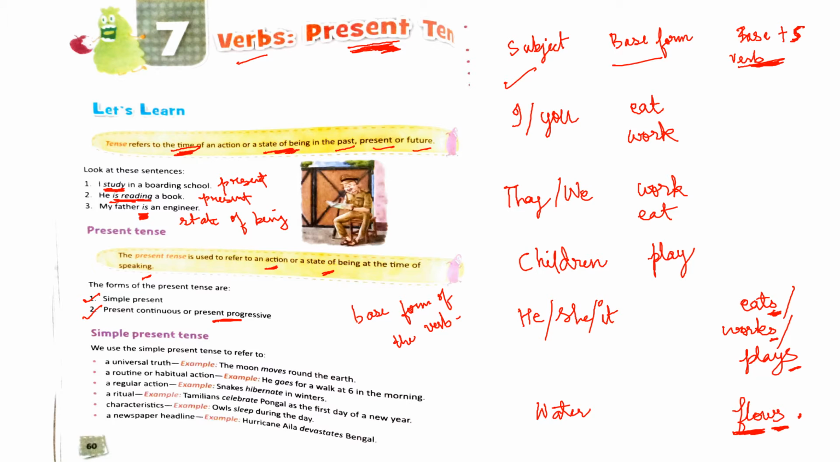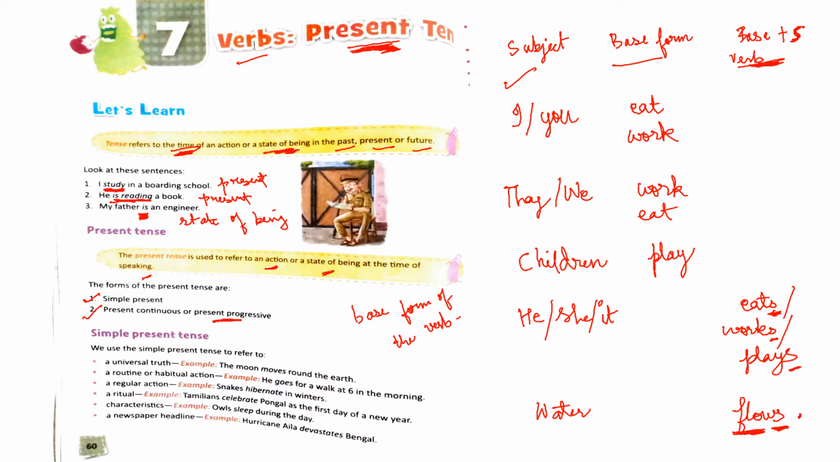All right, now we will see where we use simple present tense, in which situations we use simple present tense. Okay, the first point is a universal truth. Whenever you're talking about a universal truth or a fact, a fact that will not change, that is true for everyone, such truths or facts are always written in simple present tense. See the example, the moon moves round the earth.